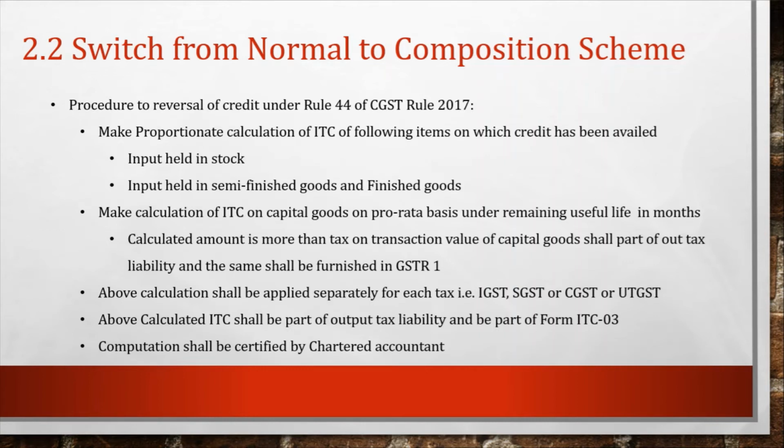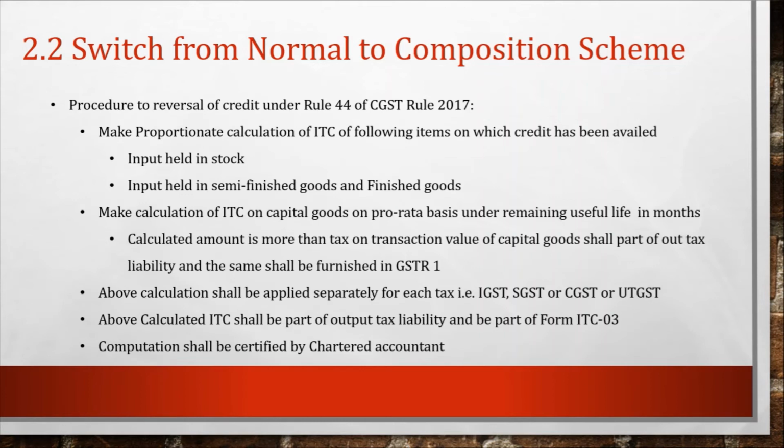Okay, it means that before the date of applying for opting for the composition scheme, we have to check how many invoices we have raised during that period. Then we will calculate the ITC on that basis. For the remaining part, we have to reverse the ITC. For the ITC on capital goods, we have to make the reversal on a pro rata basis under the remaining useful life in months. Basically, the useful life is 5 years, as I mentioned earlier.